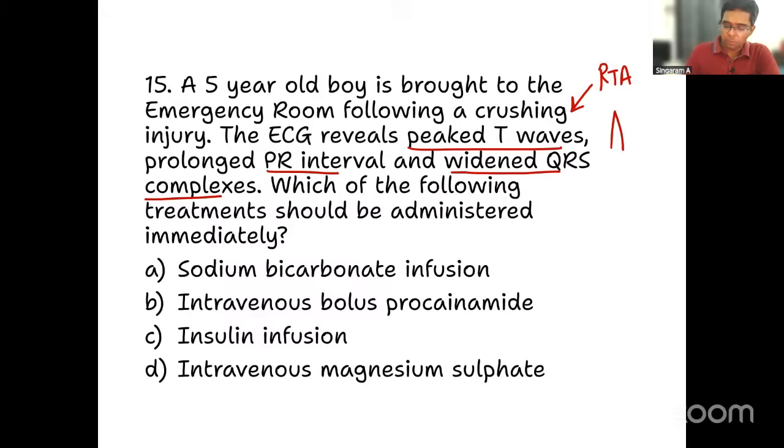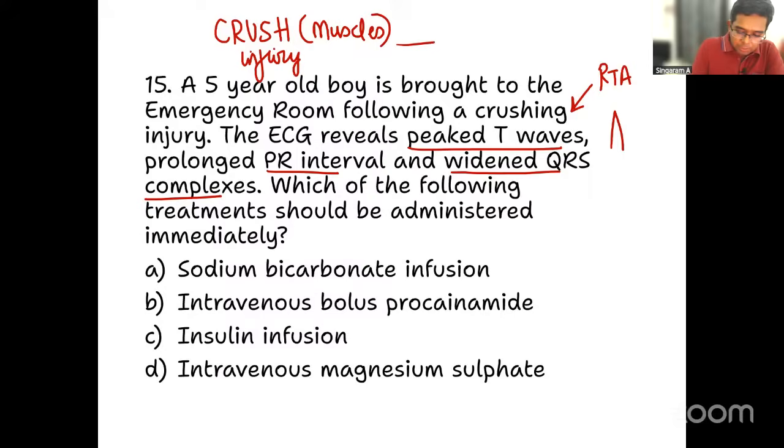First of all, you tell me what is the diagnosis in this patient? Crush injury. Okay, it is something like a crush injury. And following a crush injury, what will be crushed? The muscles would be crushed. And due to that, can you tell me what could be the electrolyte abnormality which can be noted? Very good. It is hyperkalemia. Very correct. That is something which we have to suspect.